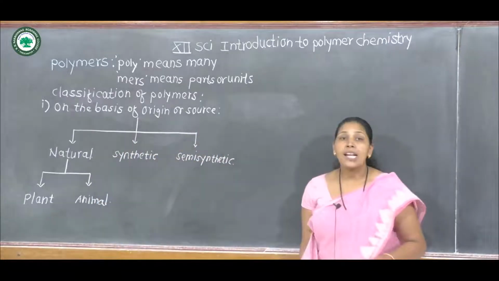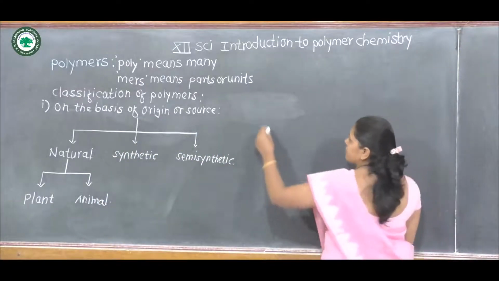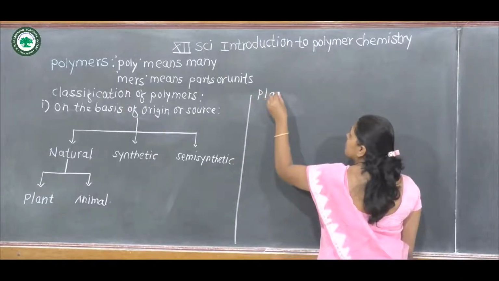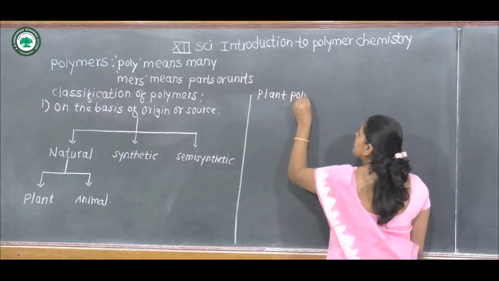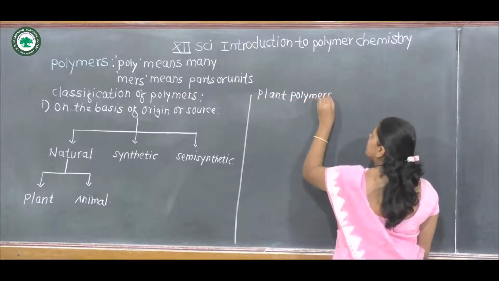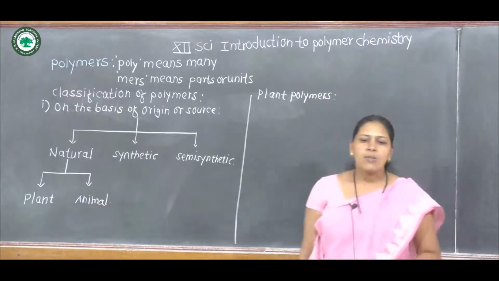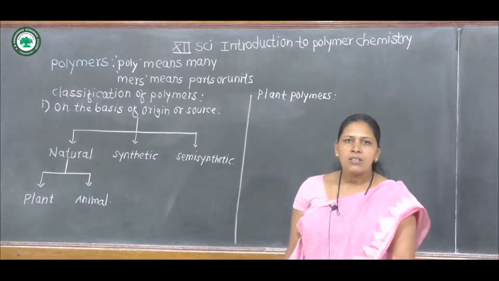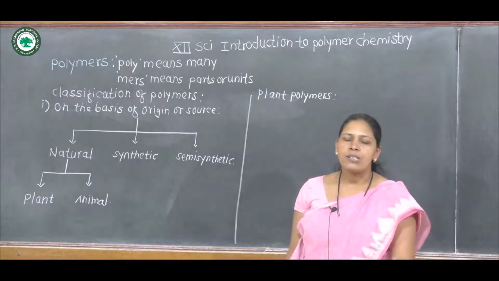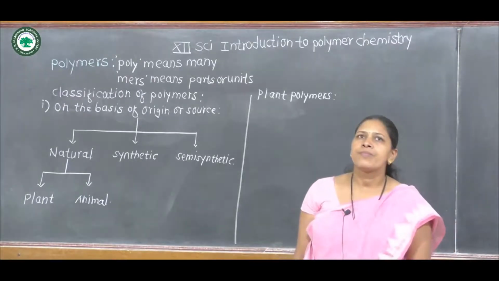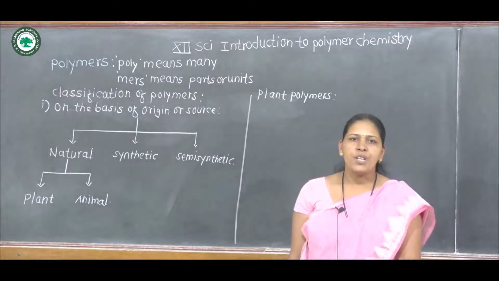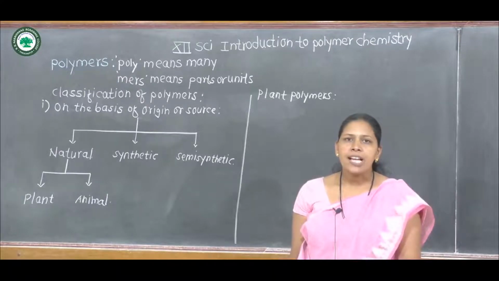First, plant polymer. Polymers which are obtained from plants are called plant polymers. For example, cotton and linen are obtained from the cotton plant and the flax plant.